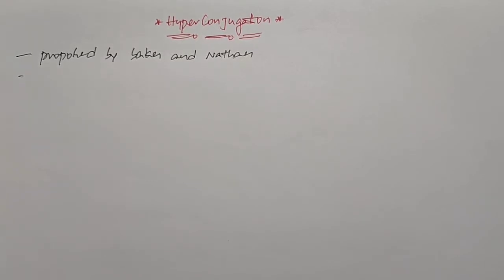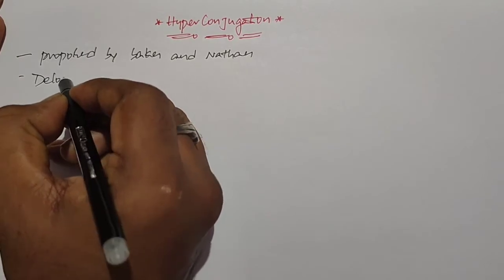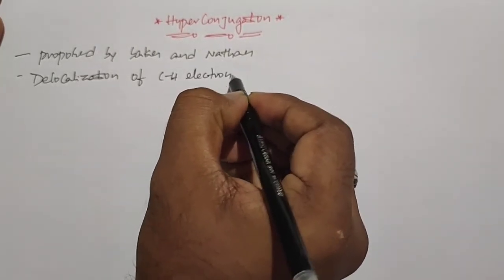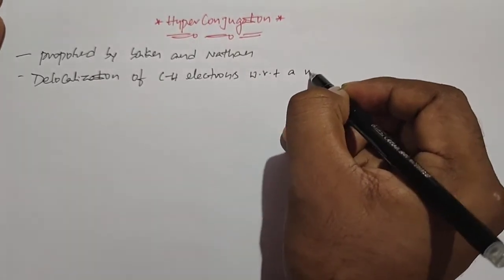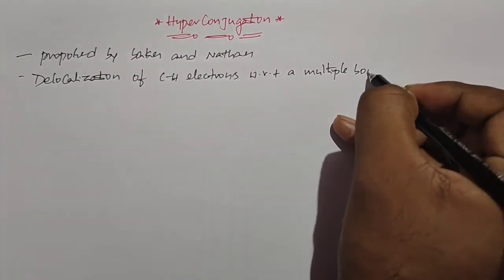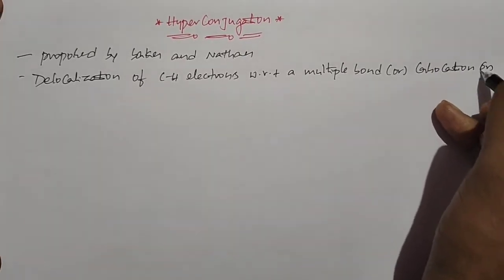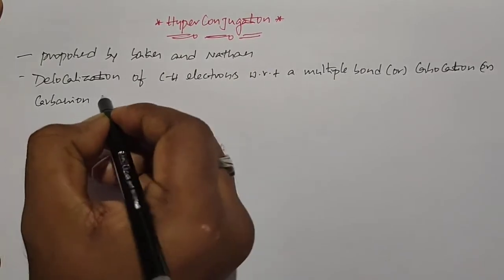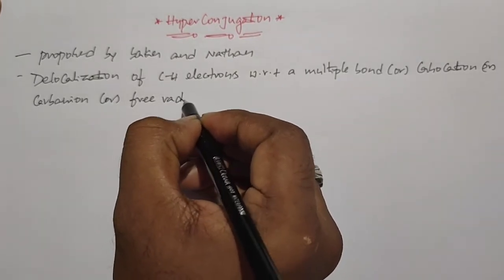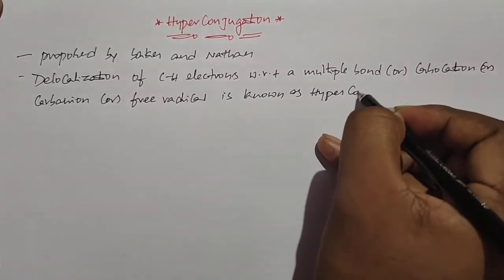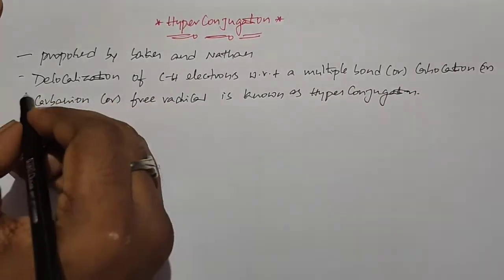Once again, this is the definition of hyperconjugation: delocalization of CH electrons with respect to a multiple bond or carbocation or carbanion or free radical is known as hyperconjugation.